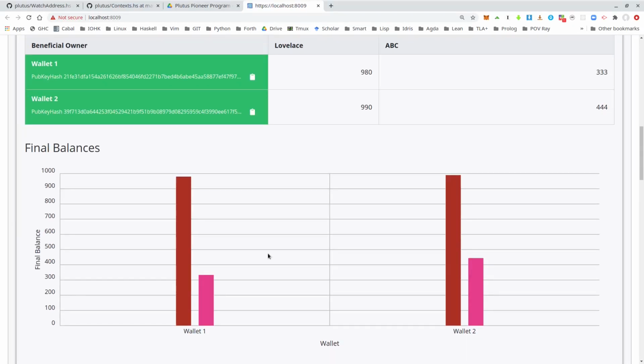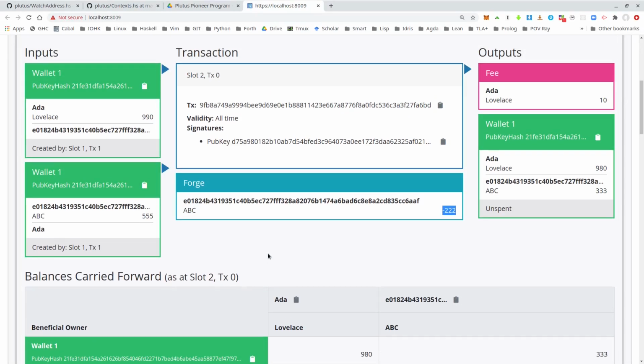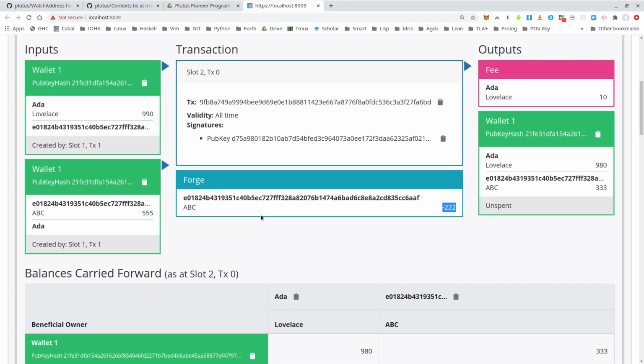So arbitrary wallets can mint as many tokens with arbitrary token names as they want, and they can freely burn. So this is probably not a very useful monetary policy, because the point of having a token is that it represents some sort of value. So if anybody at any time can mint new tokens, this token won't really make much sense. There might be some exotic use cases for it, but it's probably not very common that you would use this currency symbol for any real application.